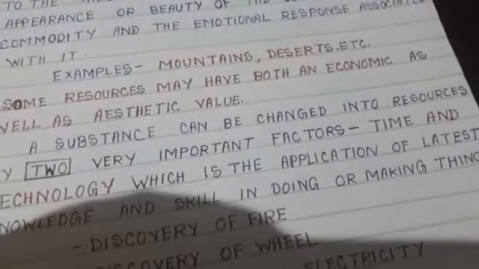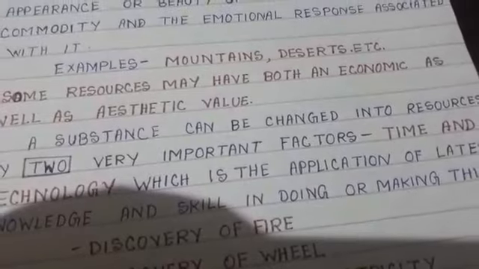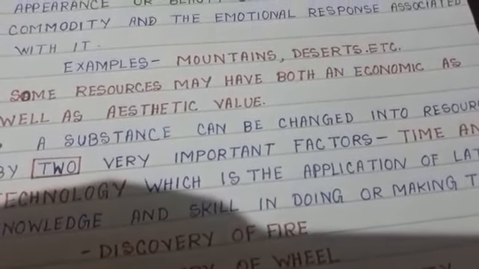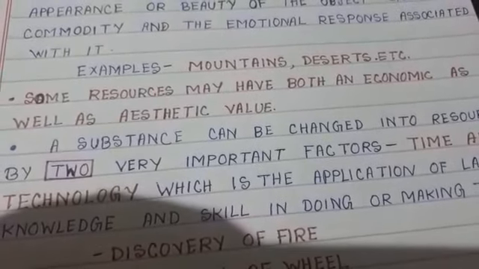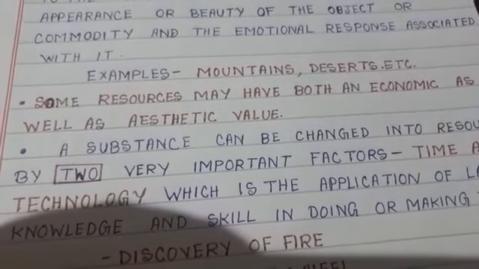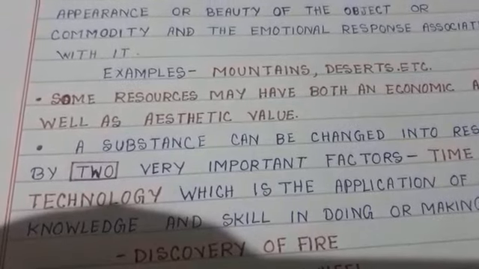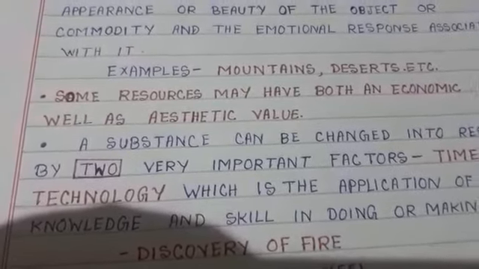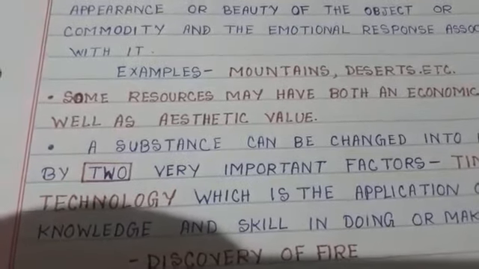Again, some resources may have both an economic as well as an aesthetic value. For example, a tree. Trees have aesthetic value because they add beauty around the earth. Trees also have an economic importance because they provide us oxygen, food, vegetables. Another example is flowers. Flowers have an aesthetic value at home, but when a florist sells them in the market, they acquire an economic value.